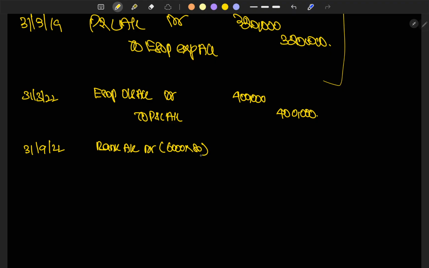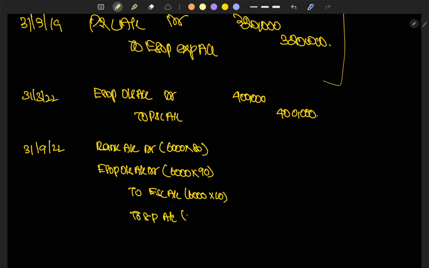This is the option price fixed by the company, and the ESOP outstanding account. This is the provision we created for ESOP expenses that going to occur in future. So the future has come, so we are going to use that balance. This is 90, right? To equity share capital account, which is 6,000 into face value rupees 10, to securities premium account, which is 6,000 into 160.